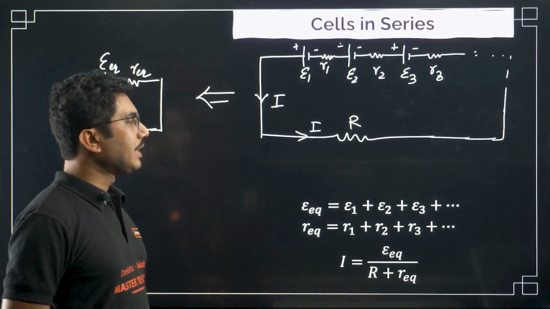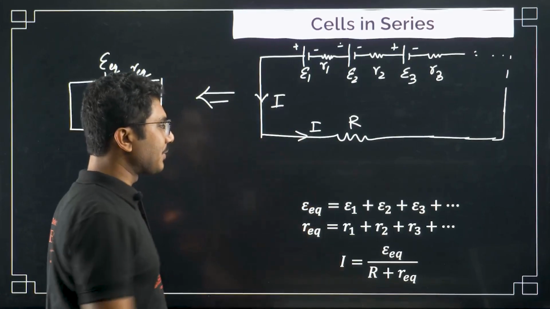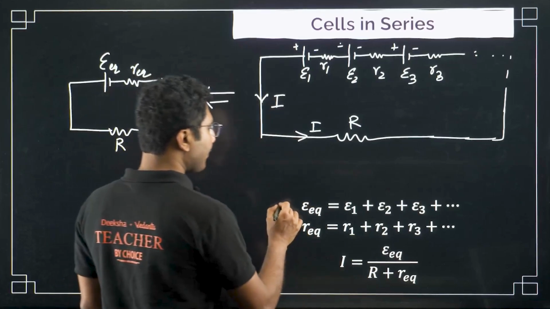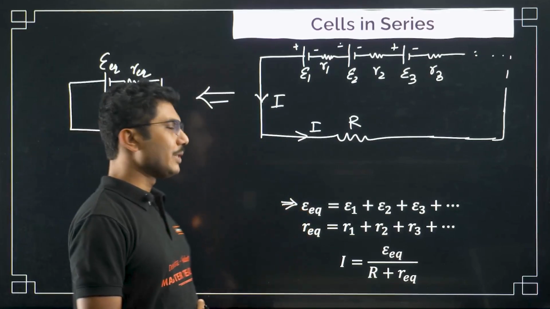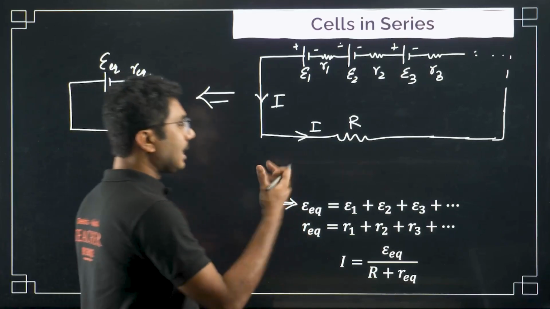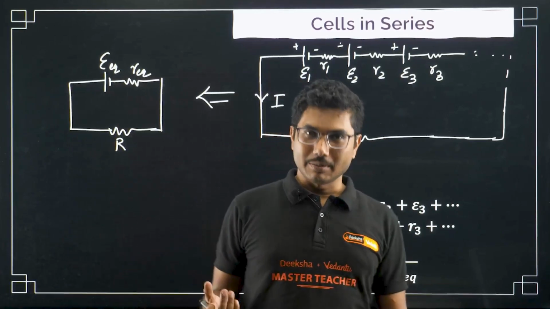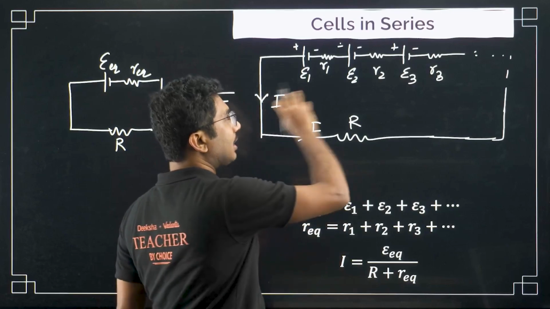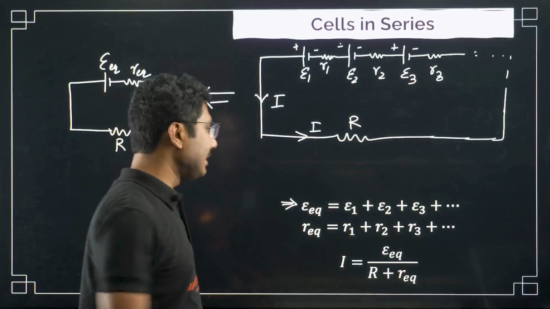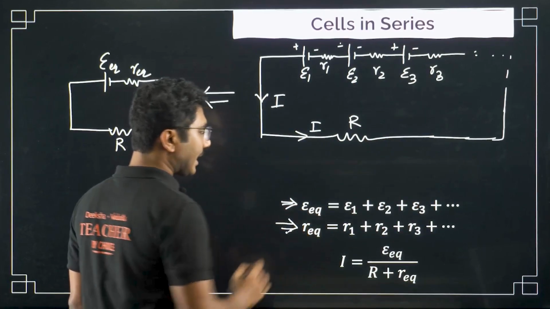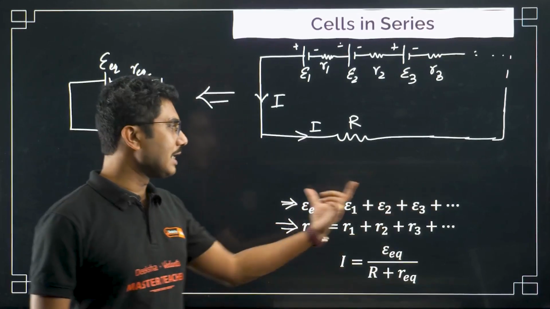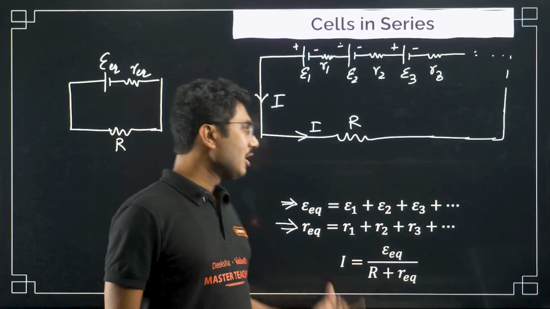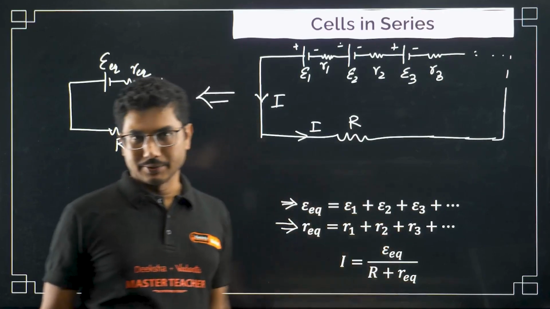Now if you derive the expression, you will get that equivalent epsilon is basically given by epsilon 1 plus epsilon 2 plus epsilon 3. As simple as that. Like you used to do in case of series combination of resistances, where the resistances get added, here resistances are also getting added. Not only that, the EMFs are also getting added. So total EMF will obviously be higher, total resistance will also be higher.